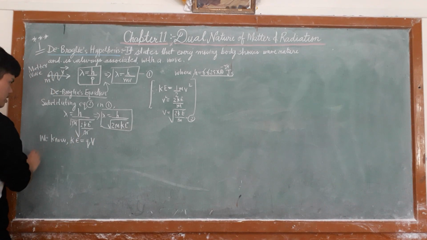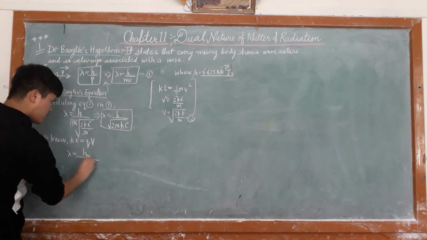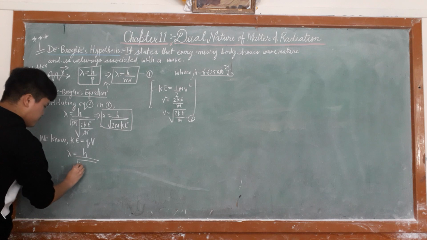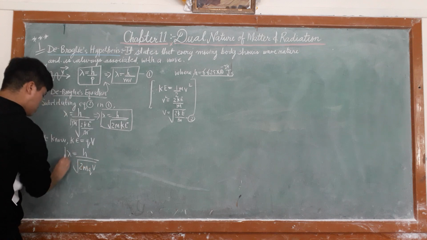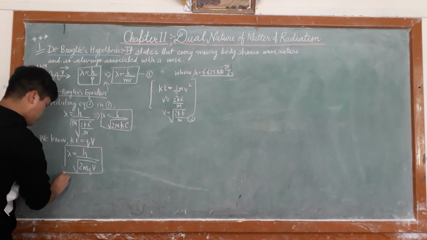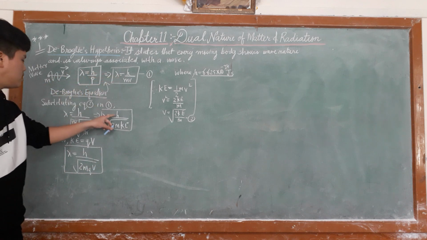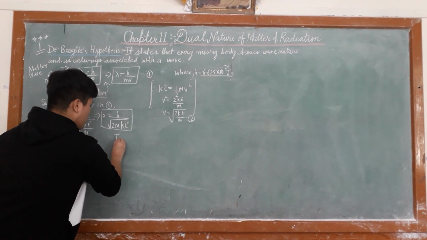So therefore lambda can also be written as h upon under root 2mQV. This is a very important equation. Note it down in your sheet.